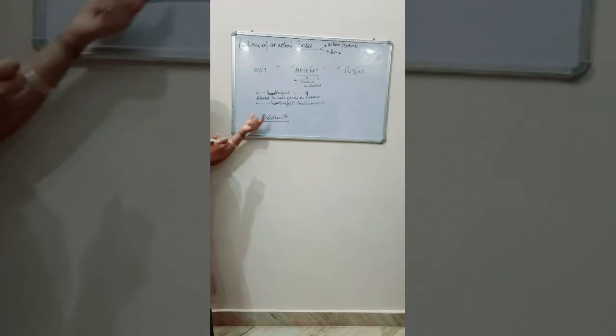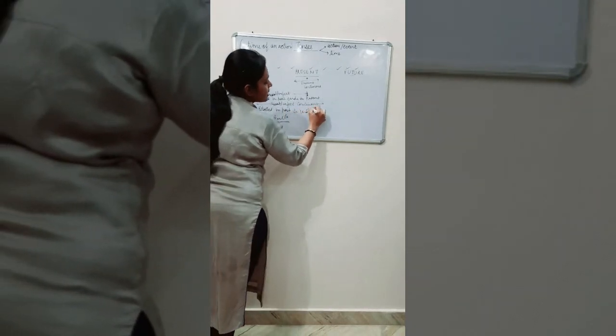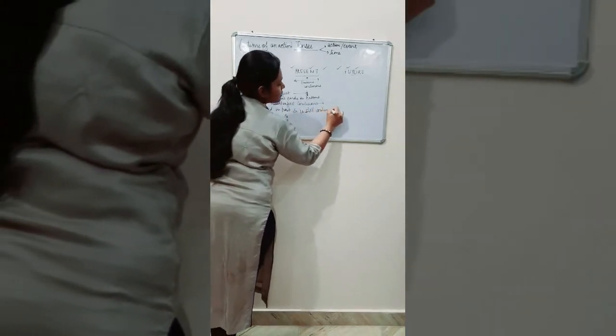And the fourth one is present perfect continuous. Here you can see you have the word perfect and continuous also. The word continuous means a still going on action, happening right now, and perfect means which started in past and ends in present, but here there are both. So this means that the action was started in past and is still continuing.